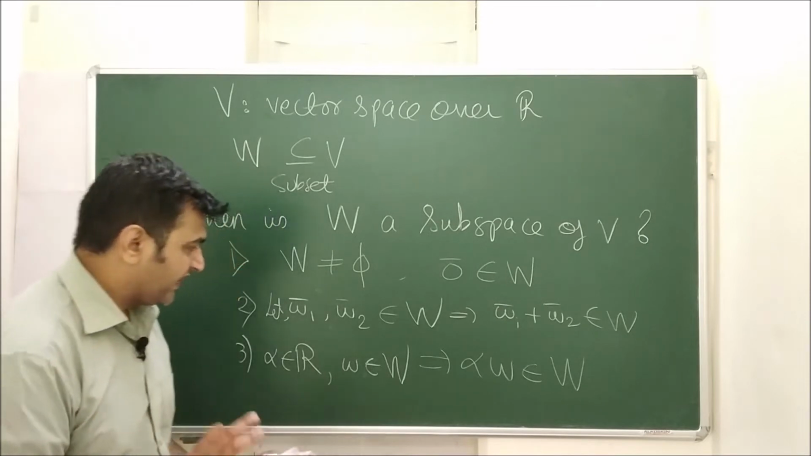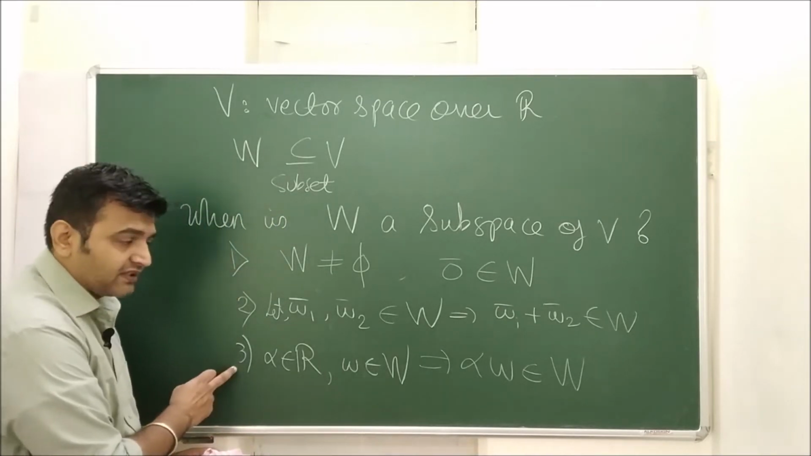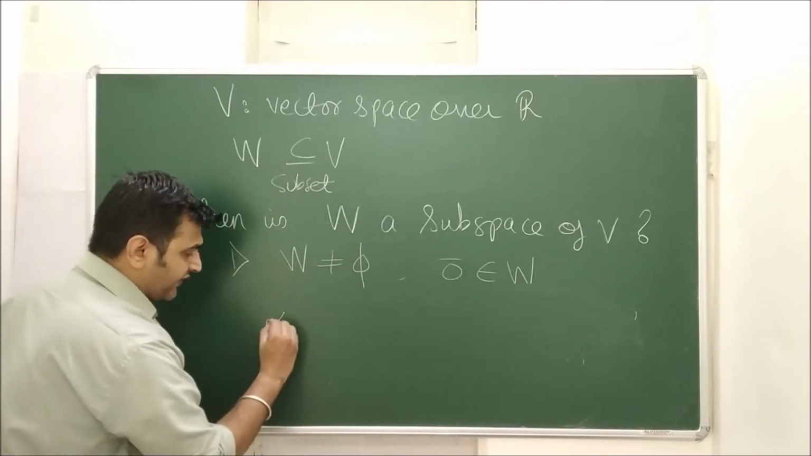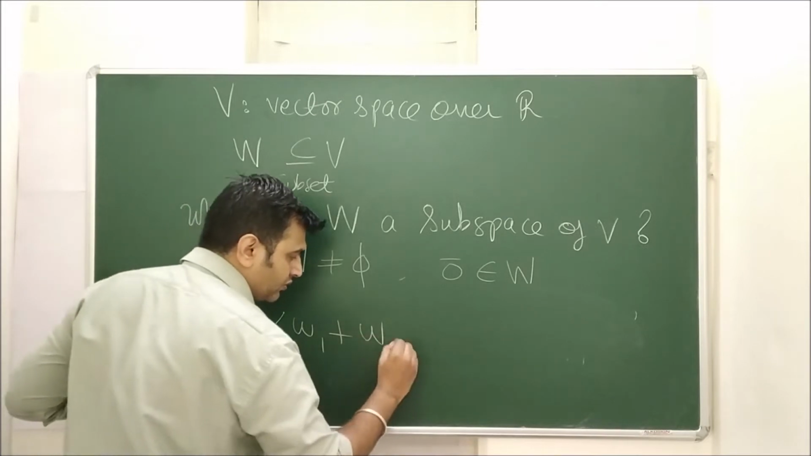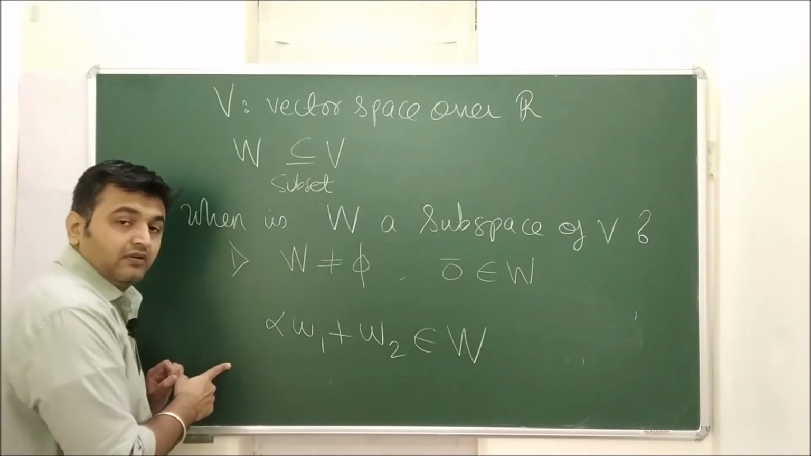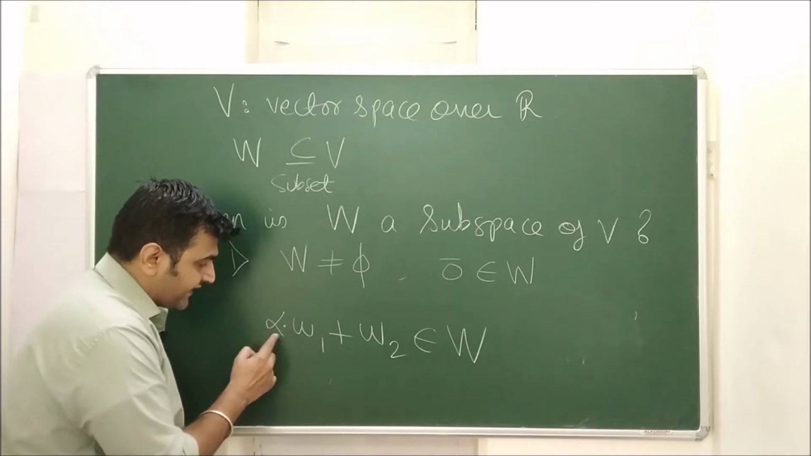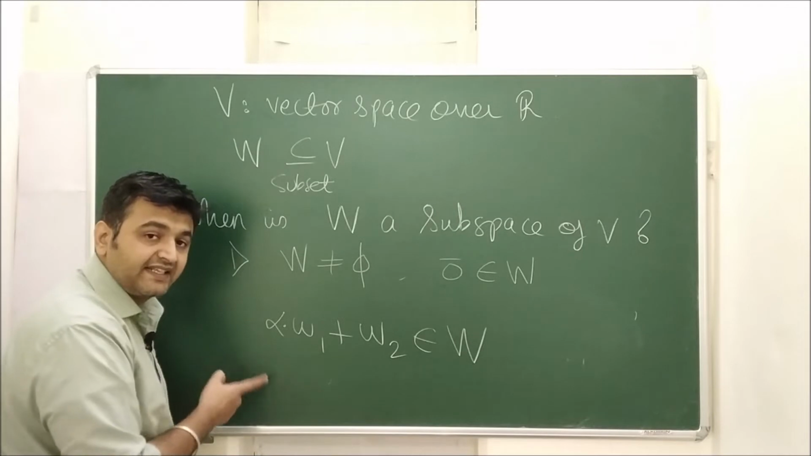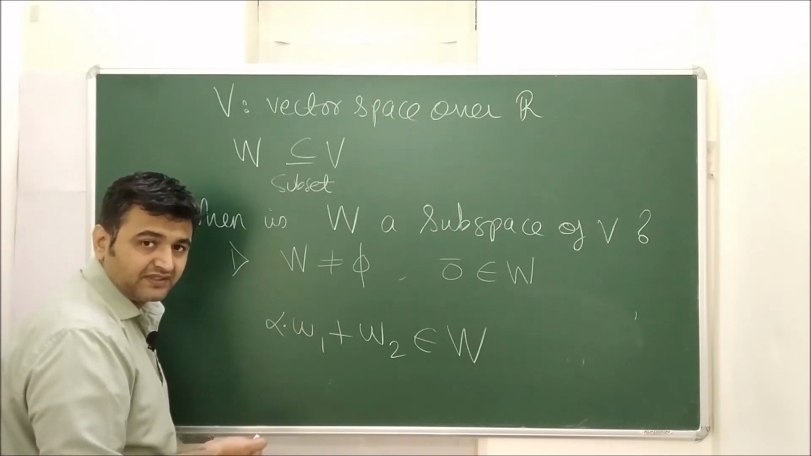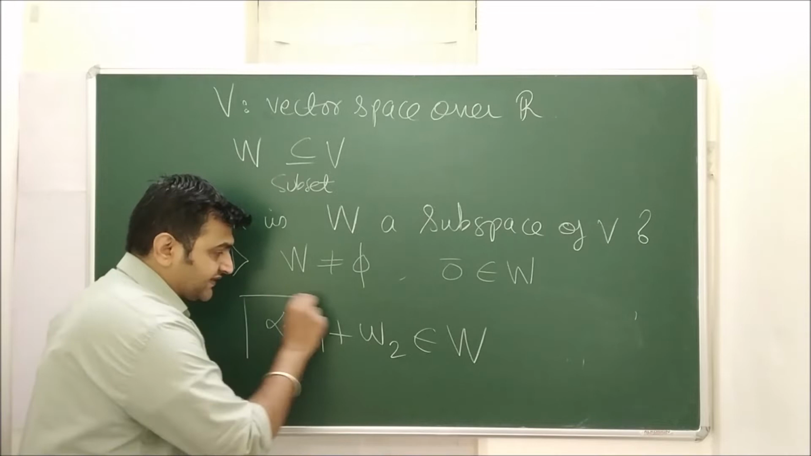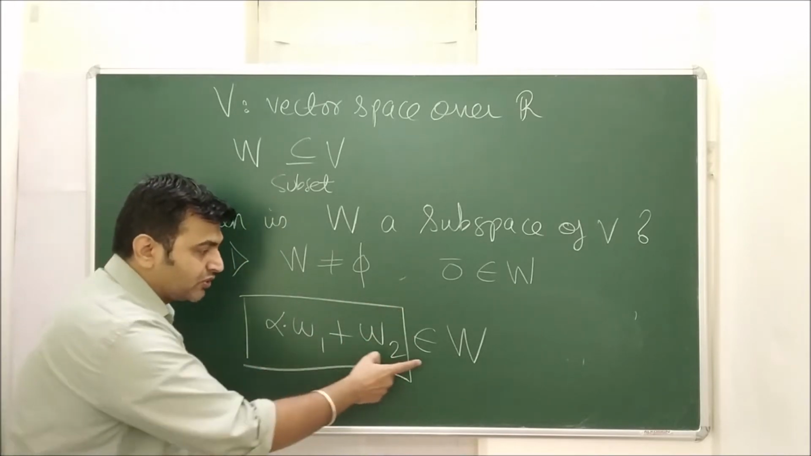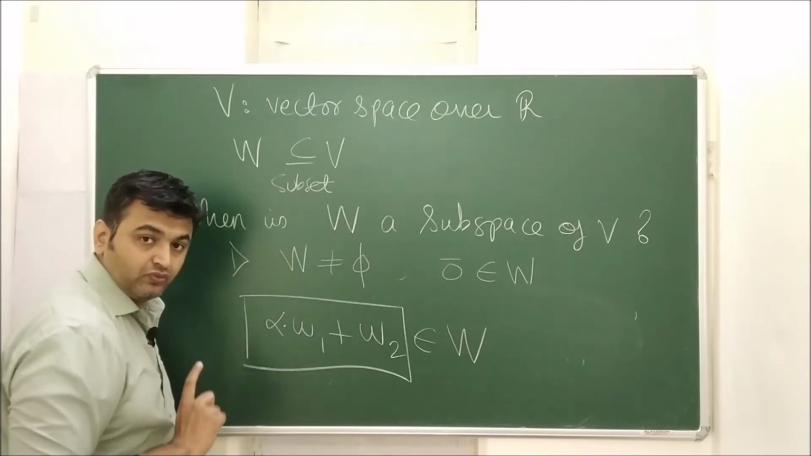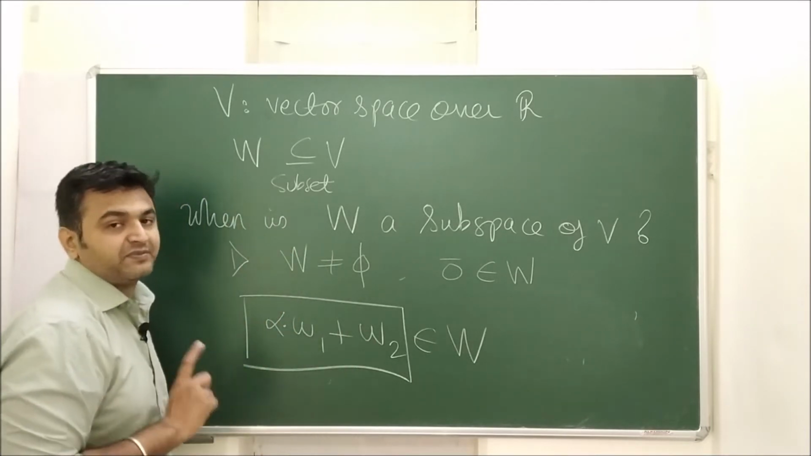Many times people also combine the second and the third property. What they do is they take alpha times W1 plus W2 and show this element belongs to W. Here you can see scalar multiplication is also verified and addition is also verified. So instead of proving the second and third property separately, which is time consuming, you can directly go for this. You just show that this element belongs to W for any scalar alpha and W1, W2 elements of W. Then also W forms a subspace.